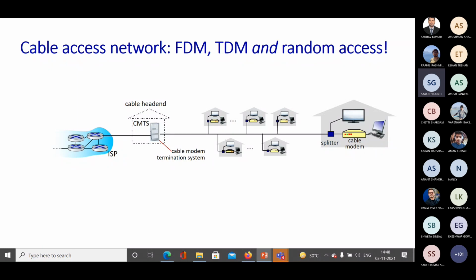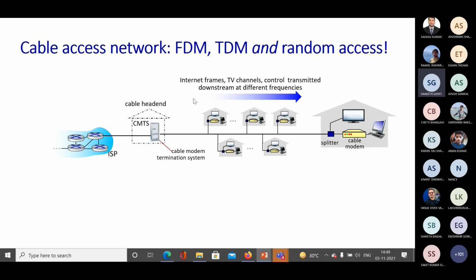Now we will see a unique type of transmission. It's not unique, it's just that it is using FDM, TDM, and random access together. So let's look at what happens in the cable access network. You have your cable connection at each house, with which TV is also using that connection, and you are getting your internet connection from the same connection, right?